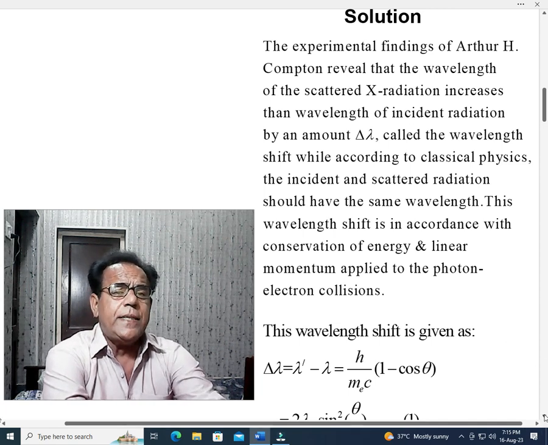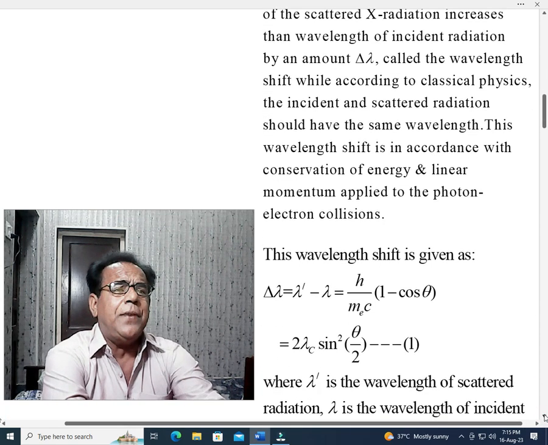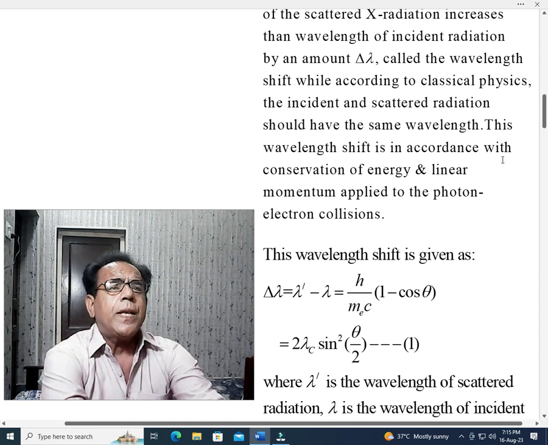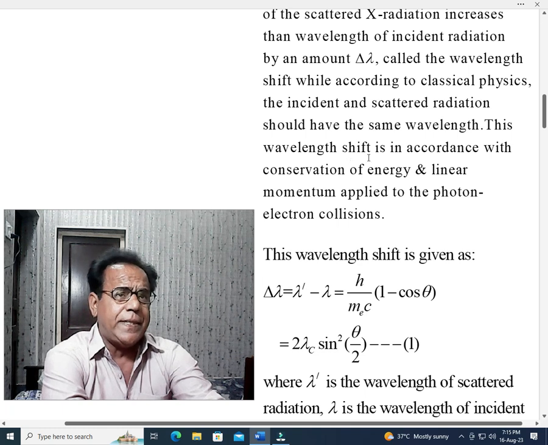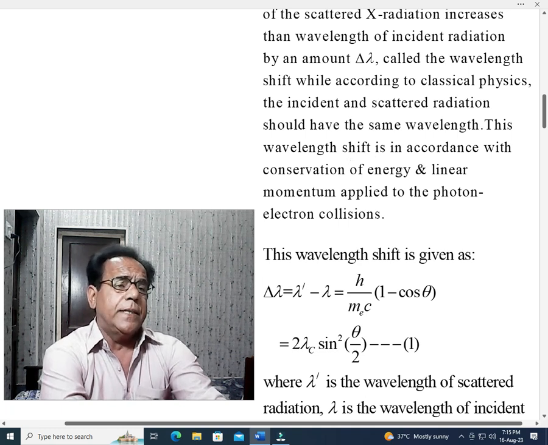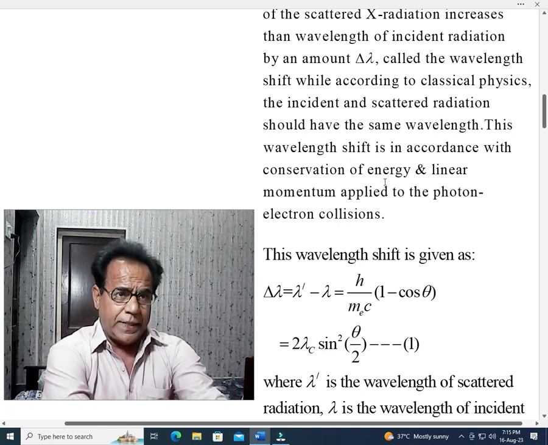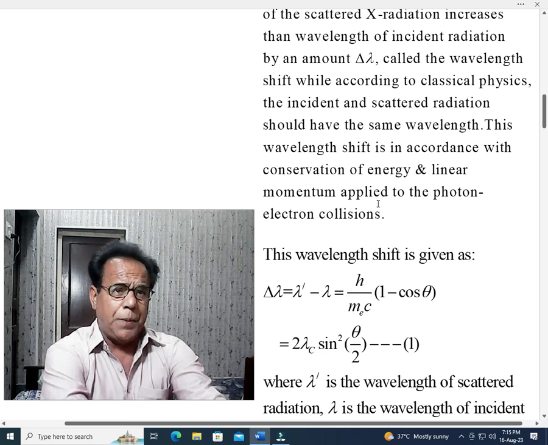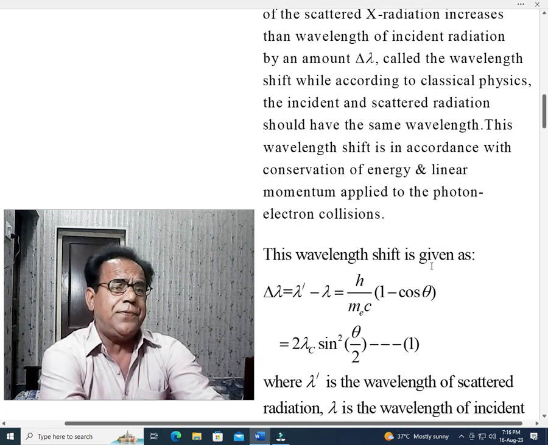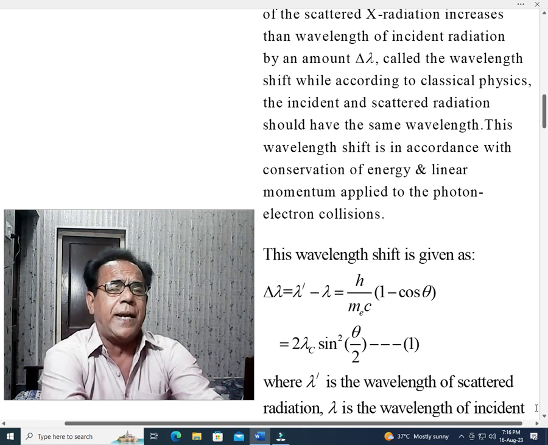Now we are defining the wavelength shift. Prior to this, we have said that this wavelength shift is in accordance with conservation of energy and linear momentum applied to the photon electron collisions. Now it is being defined mathematically.